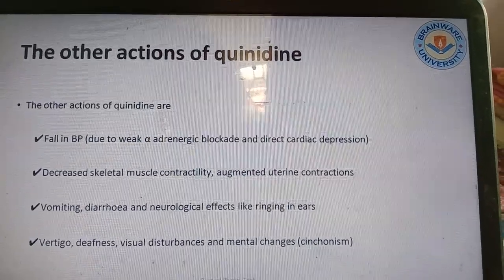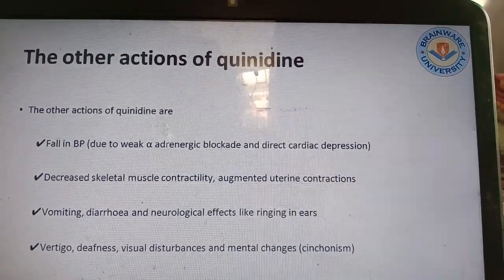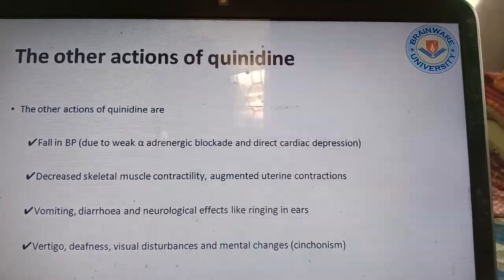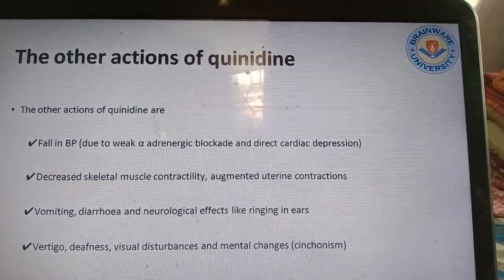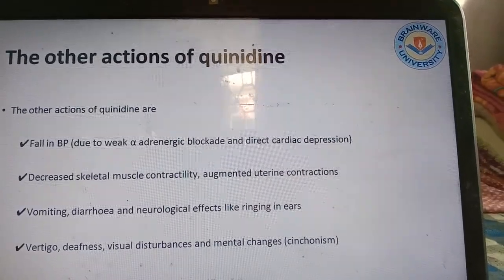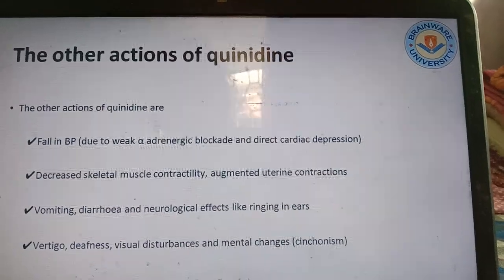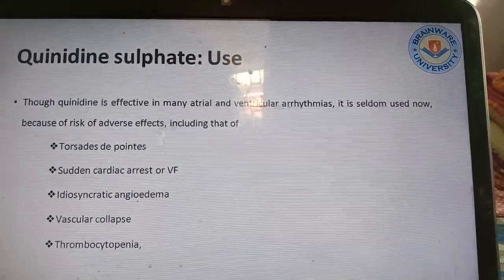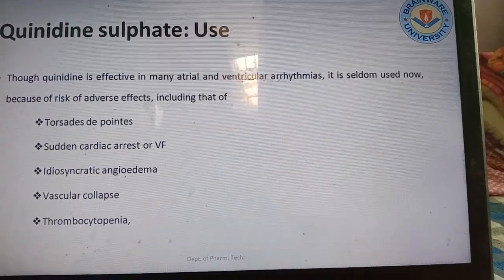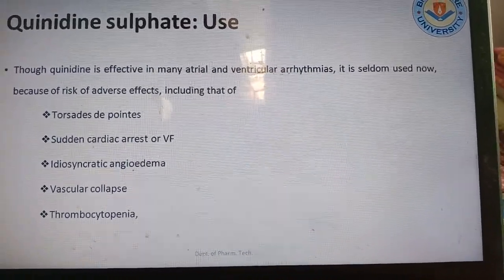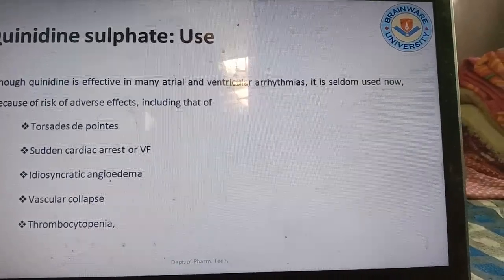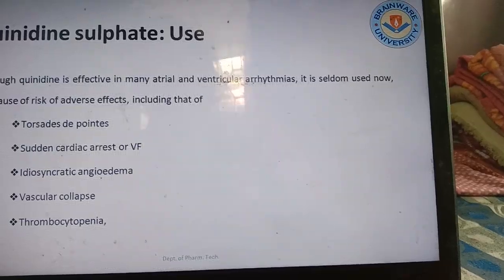The other action of quinidine is a fall in BP due to weak alpha-adrenergic blockade and direct cardiac depression, decreased skeletal muscle contractility, vomiting, diarrhea, neurological effects like ringing in ears, vertigo, deafness, visual disturbance may be there, mental changes also occur. So quinidine sulfate is used for torsades de pointes, sudden cardiac arrest or ventricular failure, idiosyncratic angioedema, vascular collapse, thrombocytopenia.